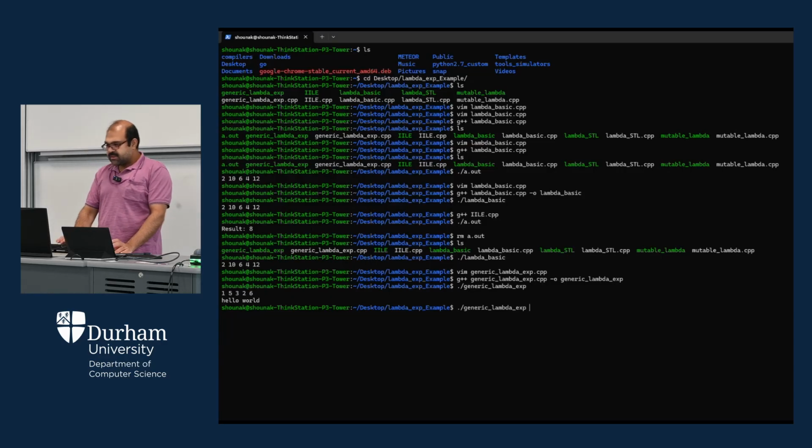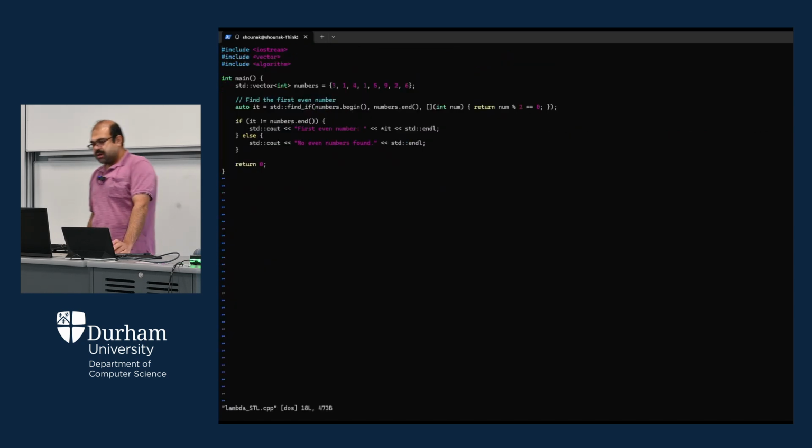Take another example, let's say with the lambda STL. lambda STL.cpp. So here once again we have the 3 different header files. I'm not going to give you the details of that now because we have seen it already. Then we have the numbers. So there are 8 different numbers: 3, 1, 4, 1, 5, 9, 2, 6. Okay. So find the first even number.